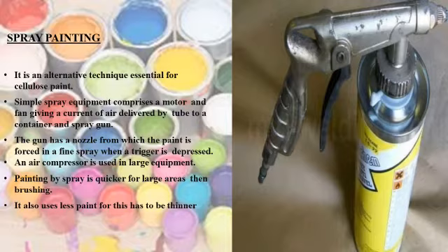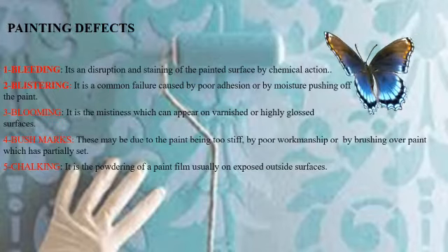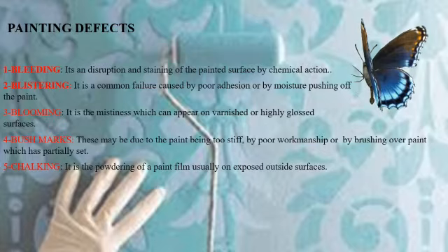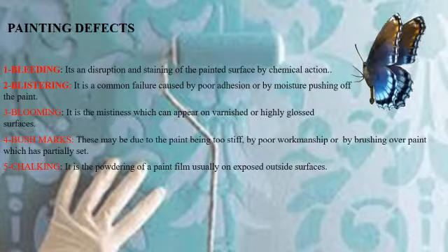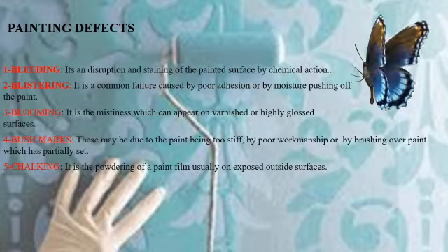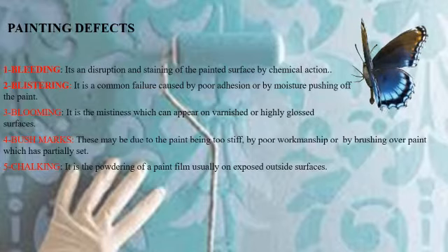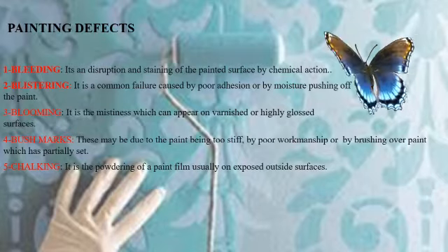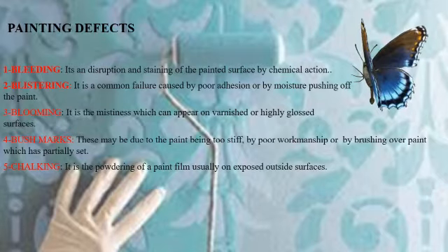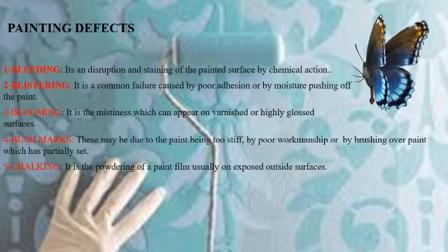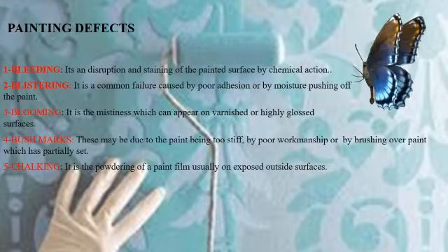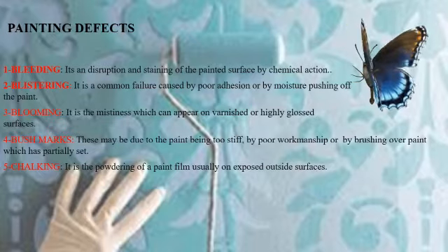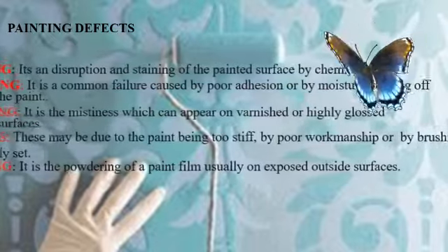Paint defects. Bleeding: it is a discoloration and staining of the paint surface by chemical action. Blistering: it is a common failure caused by poor adhesion or by moisture pushing off the paint. Blooming: it is the mistiness which can appear on greenish or highly glossed surfaces. Brush marks: these may be due to the paint being too stiff, poor workmanship, or brushing over paint which has partially set. Chalking: it is the powdering of the paint film, usually on exposed outside surfaces.